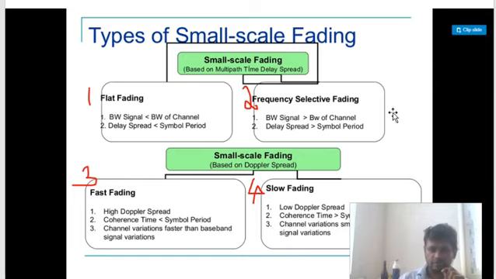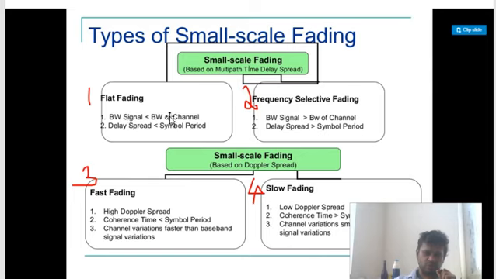Okay. So now we will be moving into more detail. Now focus on this condition. What is this called? Bandwidth of a signal and bandwidth of a channel. So when the bandwidth of a channel is more than the bandwidth of a signal, it will cause flat fading. As I said, flat fading has very little effect. It doesn't cause much distortion.